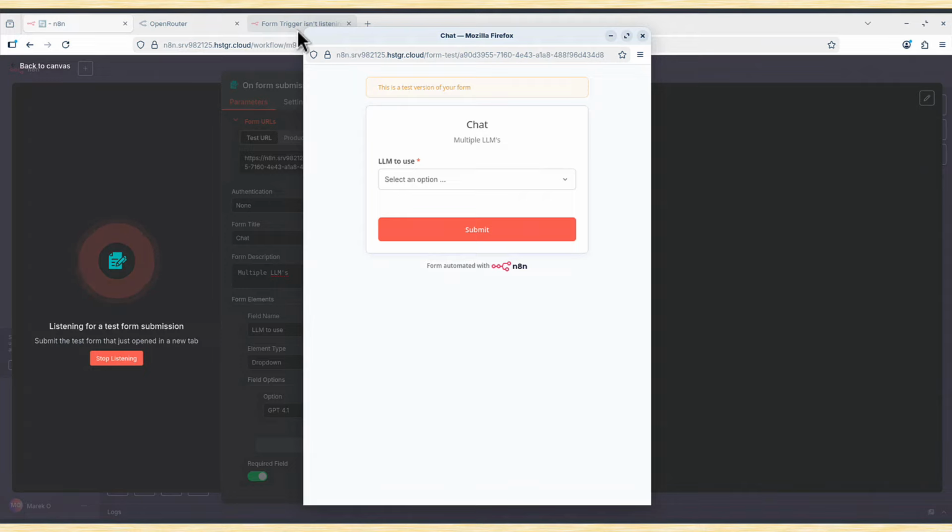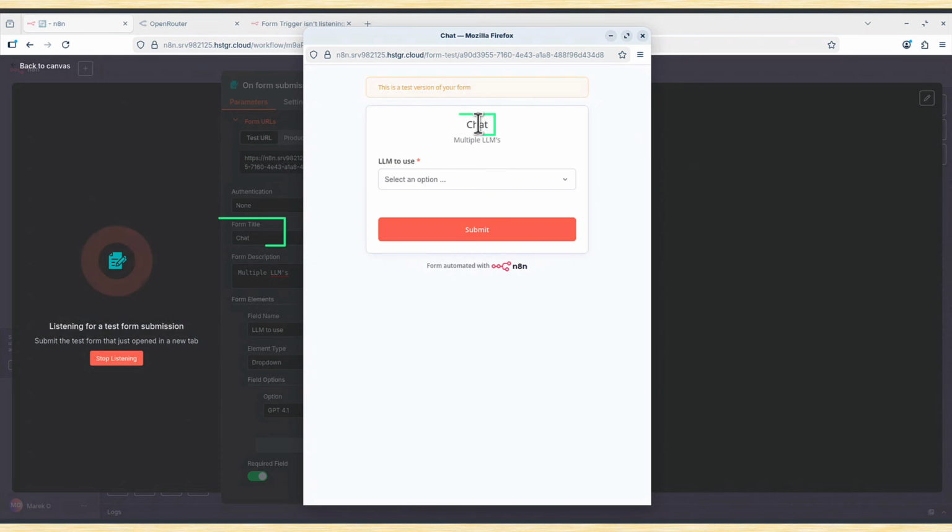And in fact, you don't even have to open in new tab. It's basically just displayed here in a new window. If it's not displayed, you have to search for like a little warning that a pop-up window was blocked or something like that. You have to allow n8n to display those pop-up windows, alright? And this is basically this form we are working on.